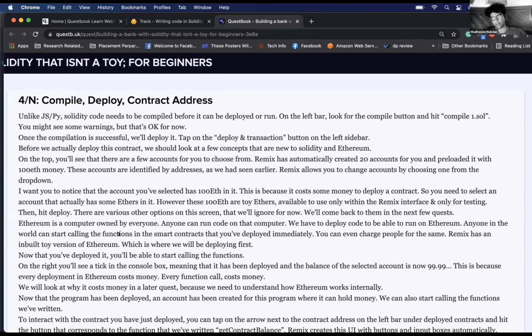Correct. Not today, but from tomorrow, because we need to make a small tweak to it. But technically, yes, that's the idea. The moment you hit deploy, anybody can start calling those functions from all over the world. And I can charge money if they are calling those functions. Yes, you can say, I will tell you some information, or I'll do some computation only if you pay me like $10. That's something we can do. Got it, 10 ethers, and all payments are only in cryptocurrencies.